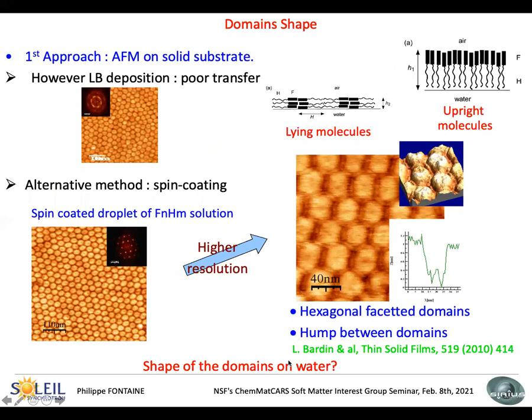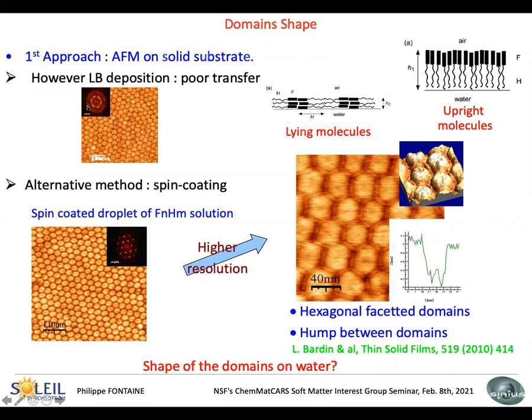So in fact, we have a second level of organization in the system. At wide angle, you see the organization of the molecule. At small angle, you see the organization of the domains, the domain shape. And moreover, what happens on the solid substrate is a question, because when you make a Langmuir-Blodgett deposition, the transfer is very poor, and as I already said, the organization of the domain does not have the same quality as on liquids.